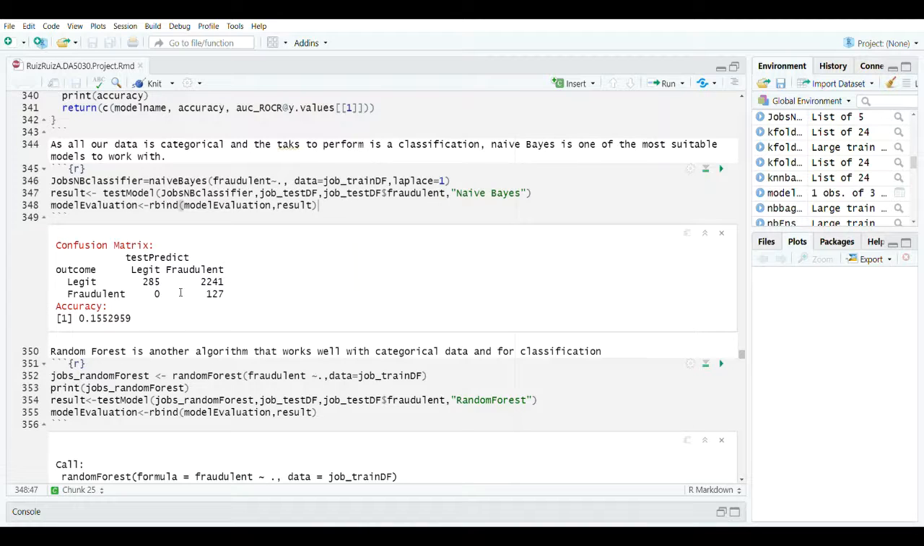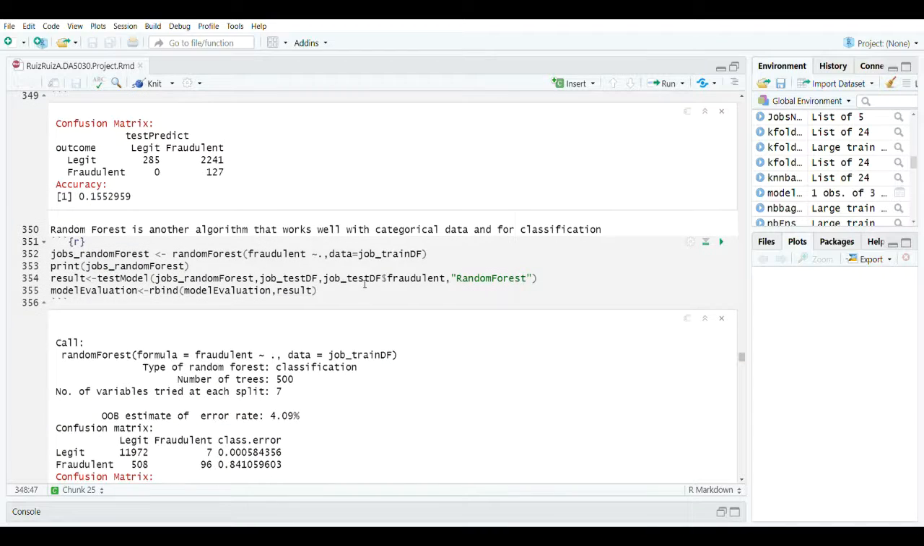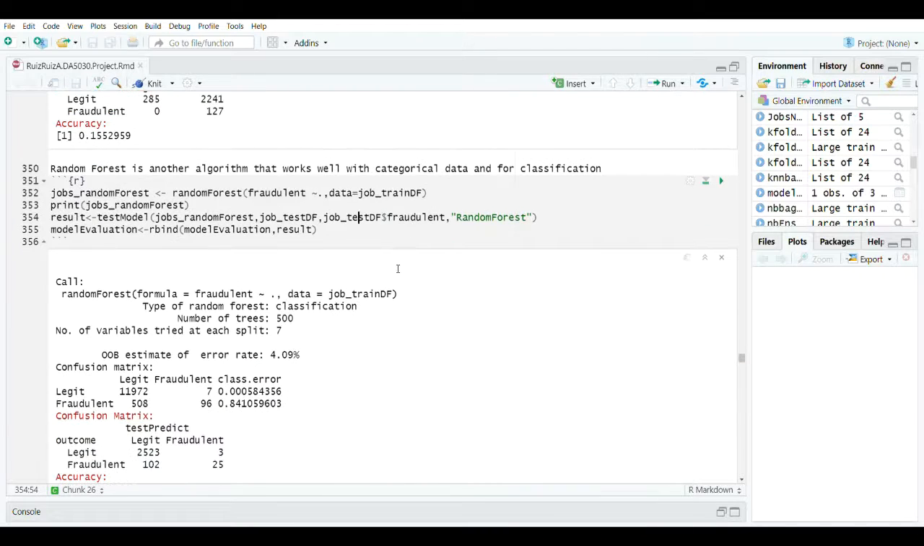It is classifying all the fraudulent ones, but is having a lot of problems identifying the legit jobs. So definitely we are having troubles here. And one of the things that we may have to remember is that naive Bayes always assumes that the features are independent. The next one is going to be the random forest.